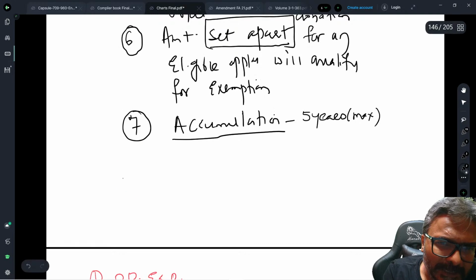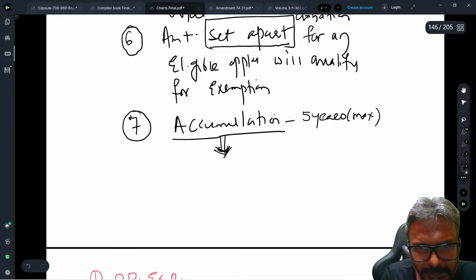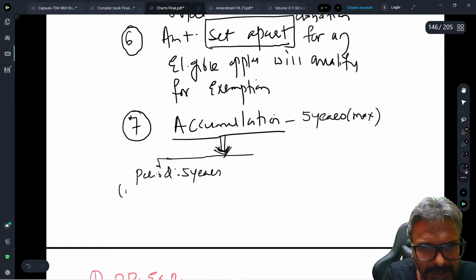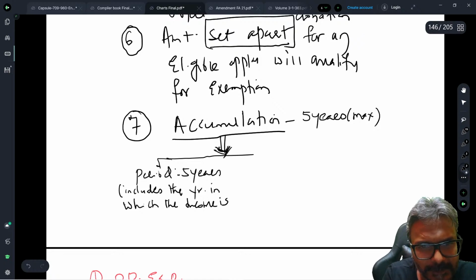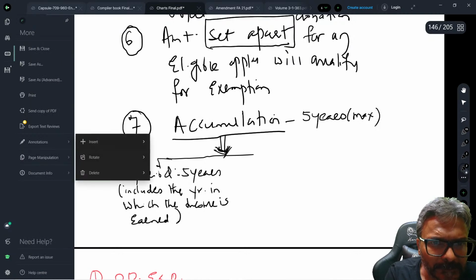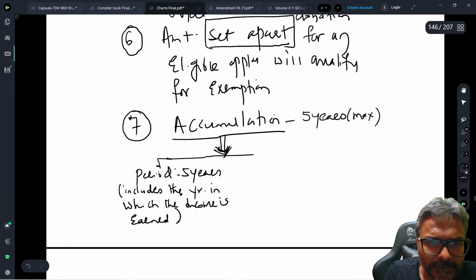So students, you can just try to take a checklist of this particular part so that at least this is there in your notes, so that later on it stays with you. The important point is that the period of accumulation is 5 years, which includes what? It includes the year in which the income is earned. So that is point number 1. Fine, students. So the period is 5 years, which will include the year in which the income is earned.